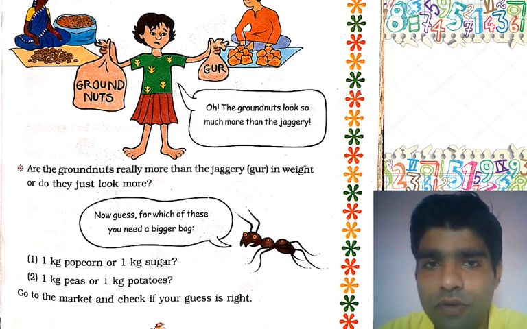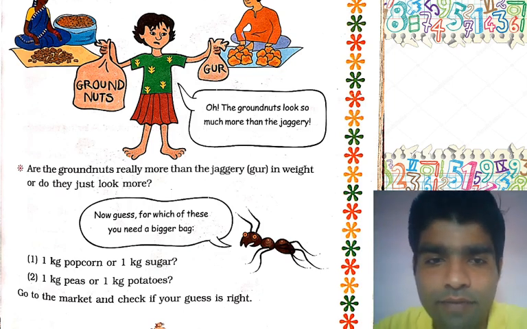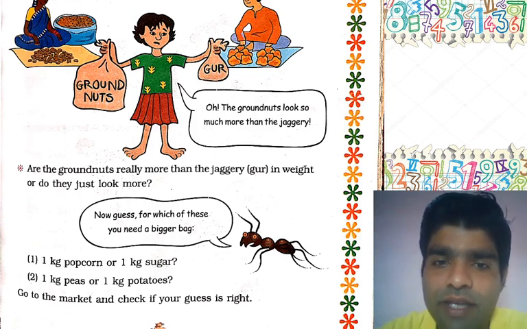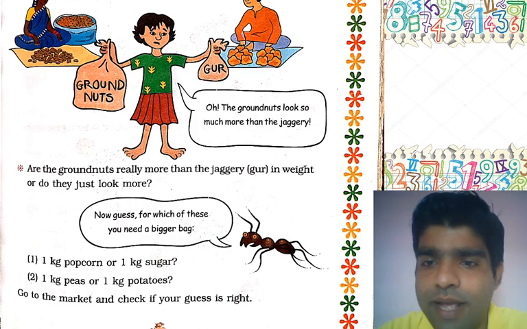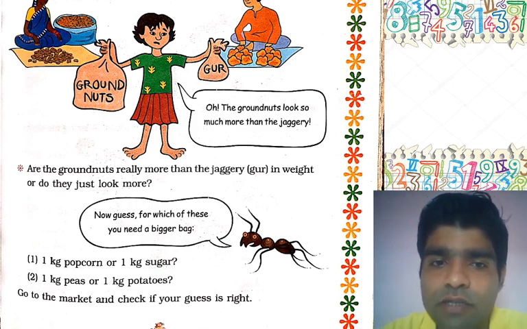It means that the whole concept is based on finding out who is heavier. This is our chapter name: who is heavier. Okay, and go to the market and check if your guess is right or wrong. We just have to check it. We have to go to the market and check whether your answer is correct or not.